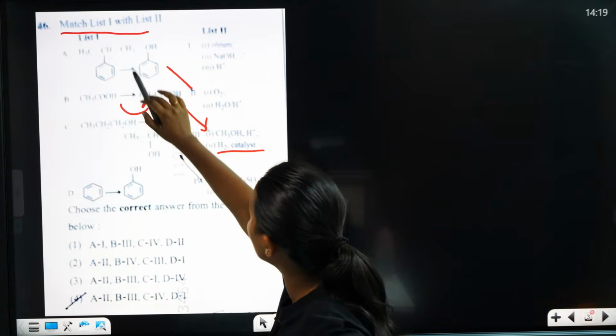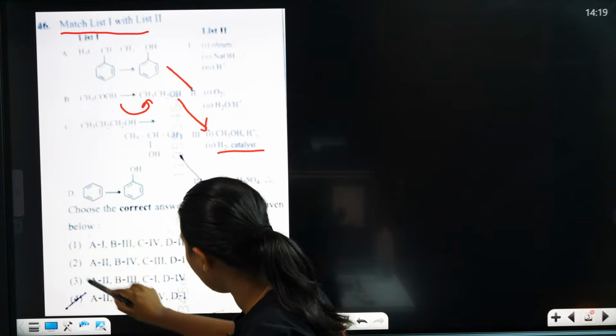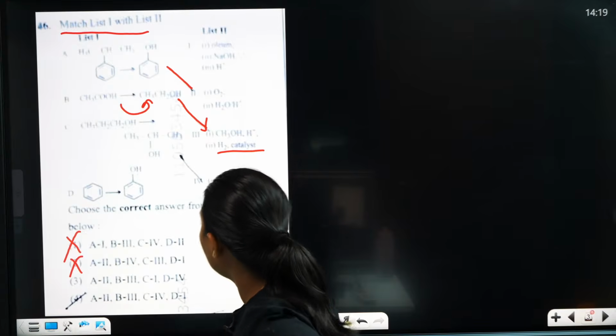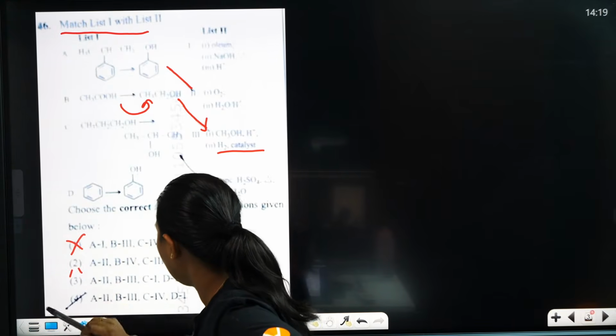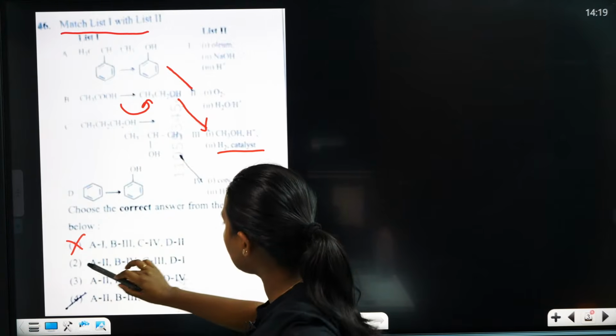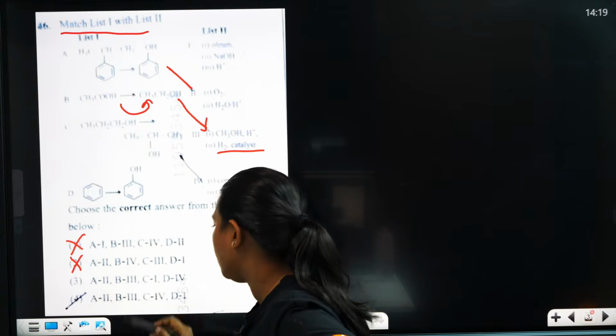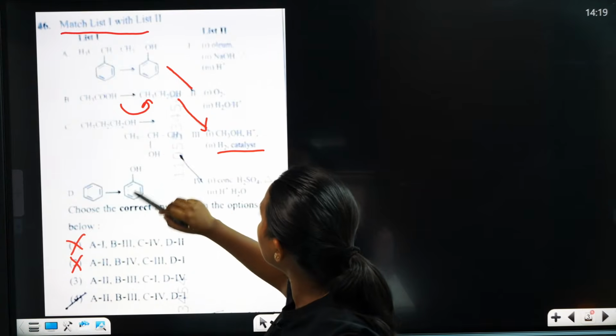And next, so we can match. A is 2, so we can eliminate 1. Then B is actually 3, so we can eliminate 2. And what is C?